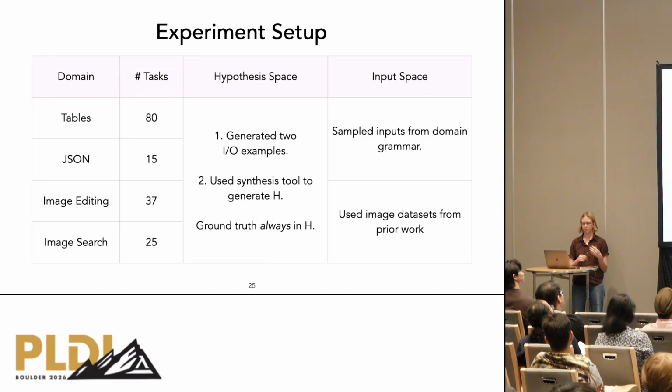To compare against prior active learning approaches, we also require concrete input spaces for each task. For the image edit and image search domains, we used the same image datasets from prior work. And for the table and JSON domains, we generated synthetic input spaces by sampling inputs from each domain's grammar.